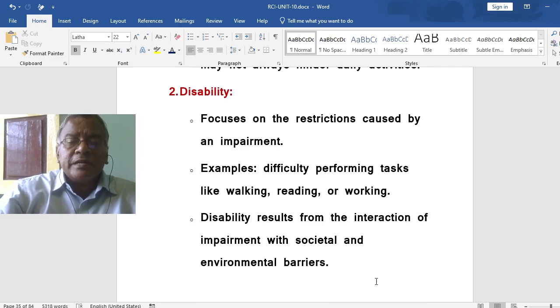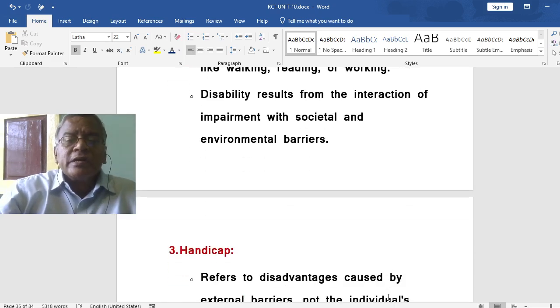What do you mean by disability? It focuses on the restrictions caused by an impairment. Examples: difficulty performing tasks like walking, reading, or cooking. For example, due to an accident, you are unable to sit on the floor because the nerves have been affected. So it becomes a disability like that. Disability results from the interaction of impairment with societal and environmental barriers. So that is the definition.